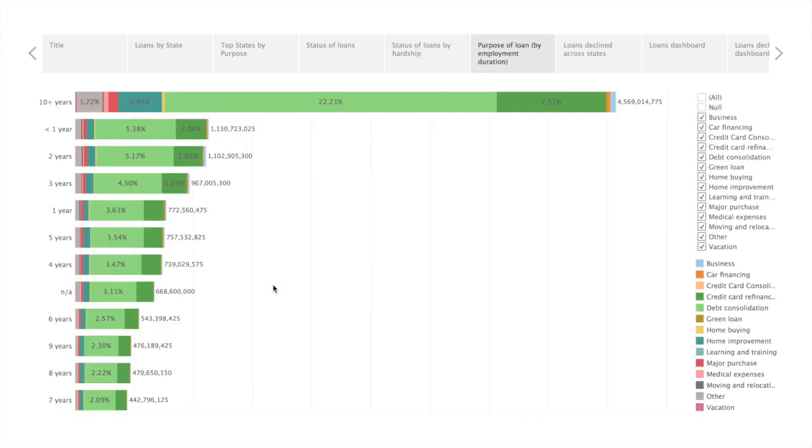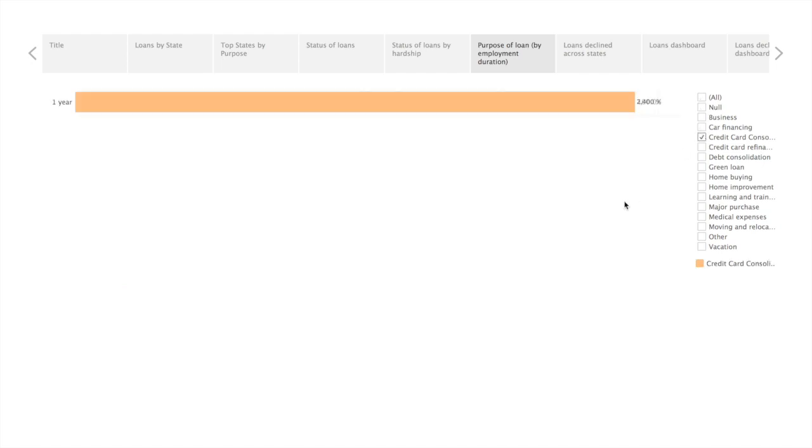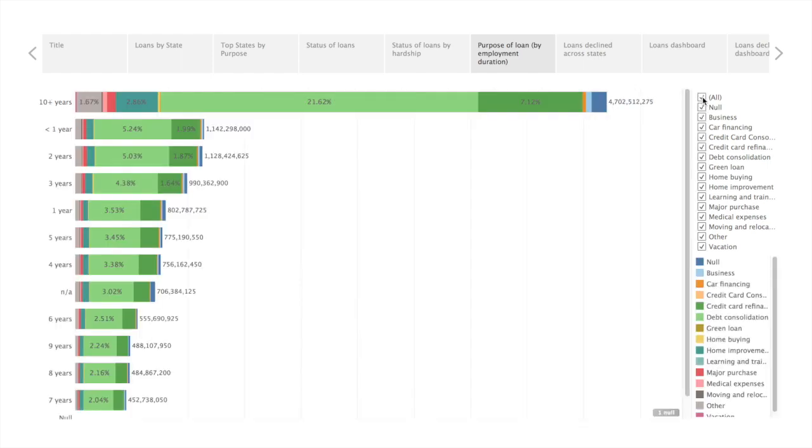This slide presents the purpose of loan by employment duration. We see that the most loan applications come from those with over 10 years of work experience. We use the filters to see how it applies for different work experiences. Credit card consolidations have come mostly from those with just 1 year of work experience. And learning and training have come almost all from those with 5 years of work experience. This may point to the fact that most graduate programs in the United States require 2 to 3 years of work experience. Let us choose all purposes and proceed with our analysis.